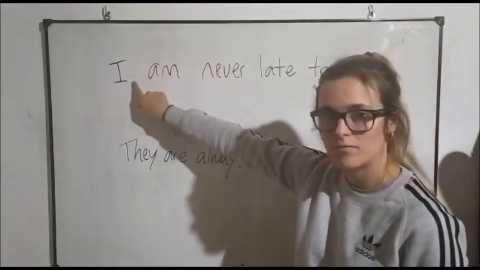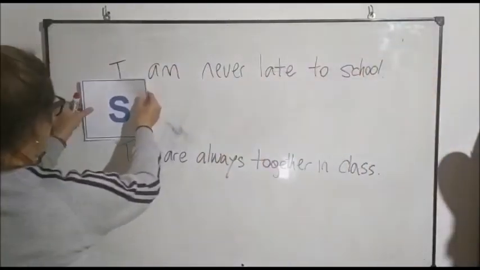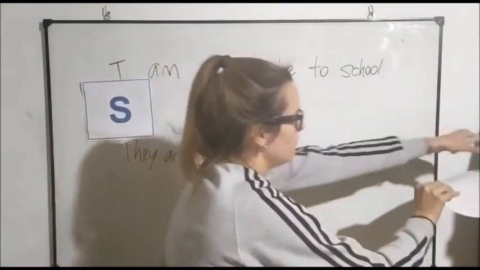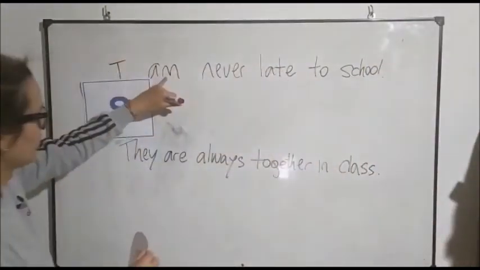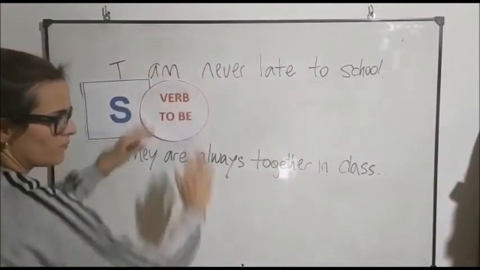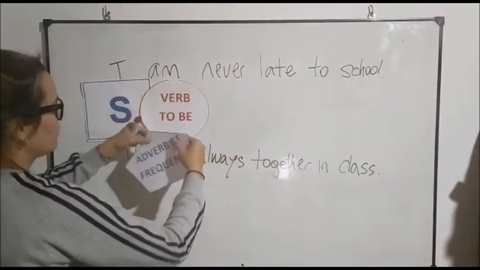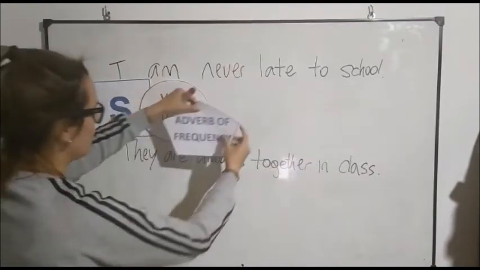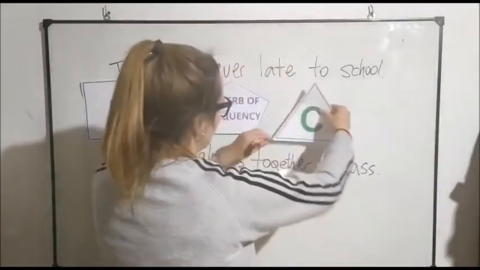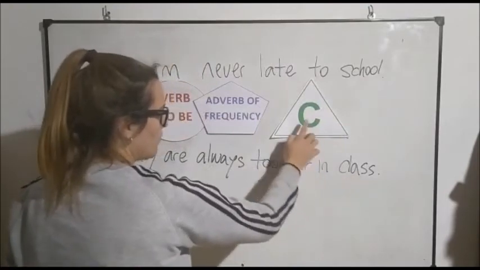Let's see the parts of the sentences that we know. I is the subject. Then we have the verb. But which verb? Am and are. That's right, the verb to be. Then, what do we have? We have the adverb of frequency. And then we have the complement of the sentence, the extra information.